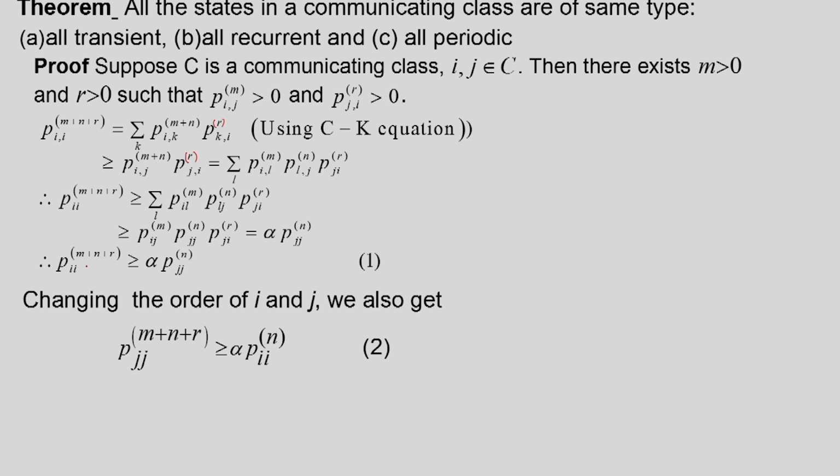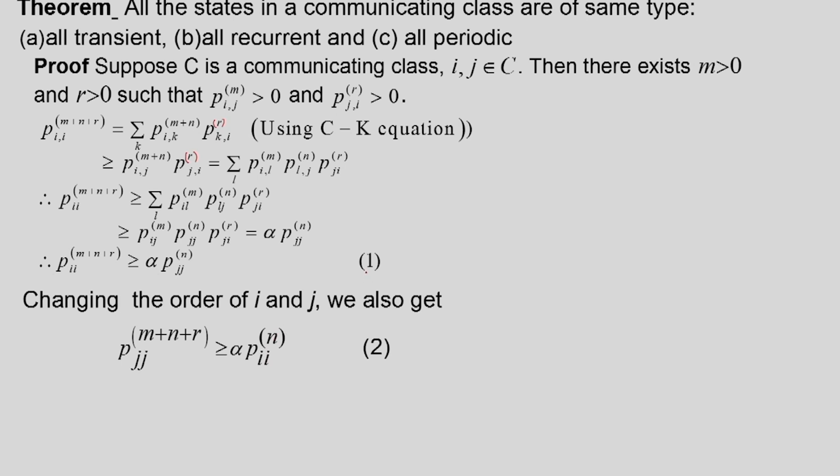So what we got is that this P_ii^(m+n+r) is always greater than or equal to alpha times P_jj^(n). We started with state i, but if we consider state j, then also we can show that P_jj^(m+n+r) is greater than or equal to alpha times P_ii^(n).